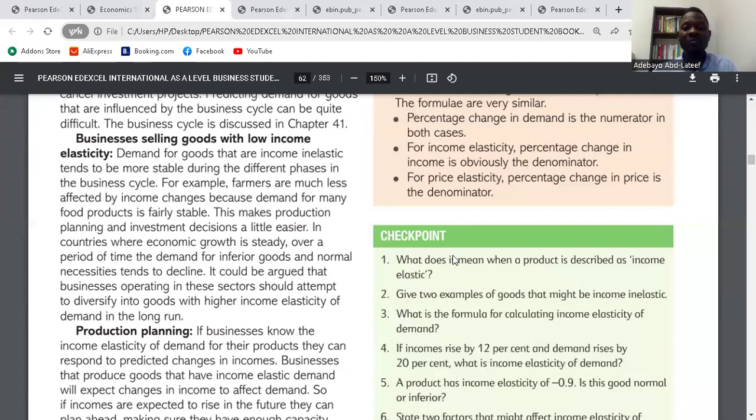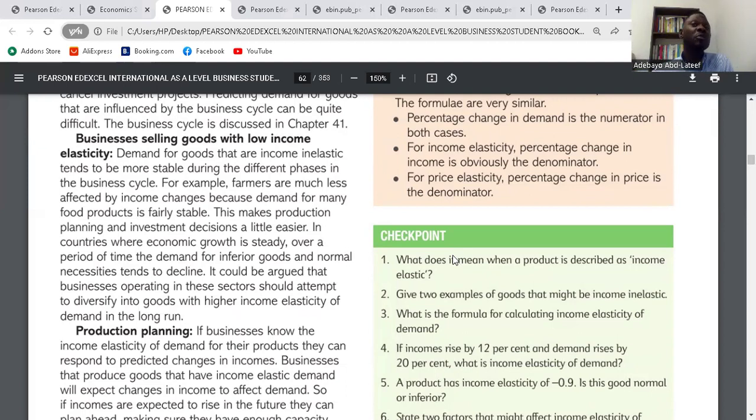But the problem with this kind of business is that there's always a decline, because as soon as the level of income increases in the economy, people tend to forget about buying those things. The demand for those products would fall because people start thinking about services and higher-level things. As soon as the economy is growing and income level is increasing, people forget about buying income inelastic goods. They'll start thinking about buying luxury. So the revenue for such businesses might fall.